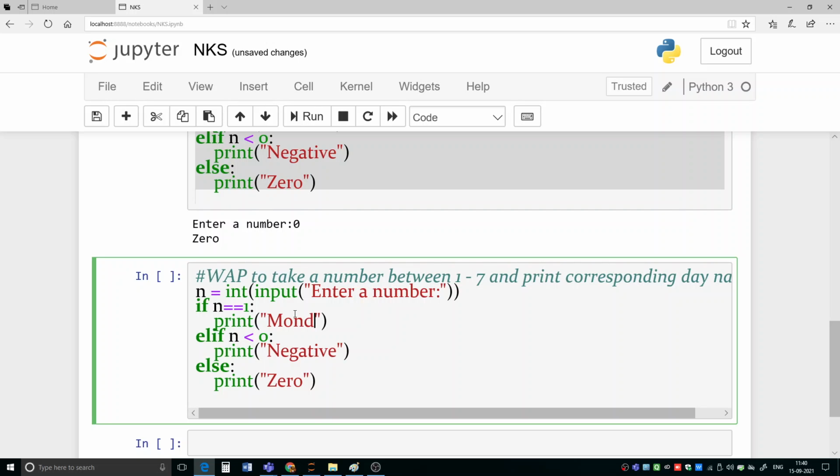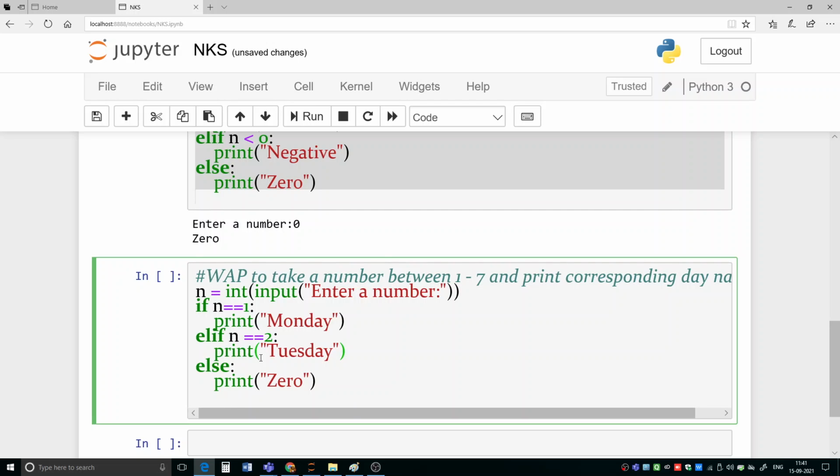Suppose Monday is the first day. If number equal to 2, then what you will display here, you will display Tuesday, like this. And like this you will write till Sunday. And you can do like this.